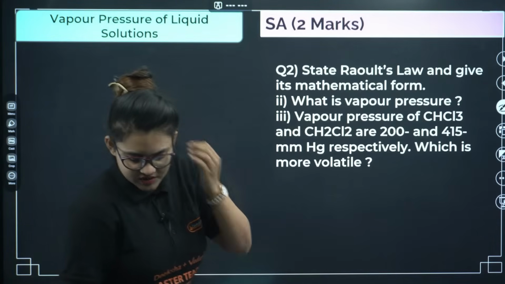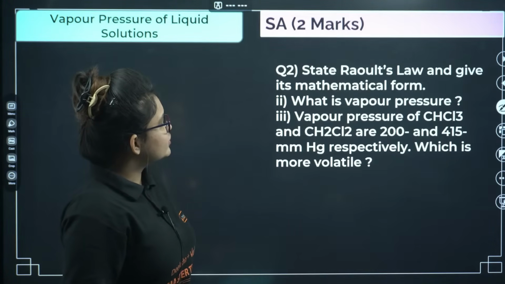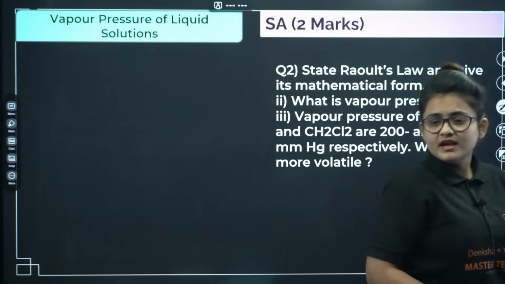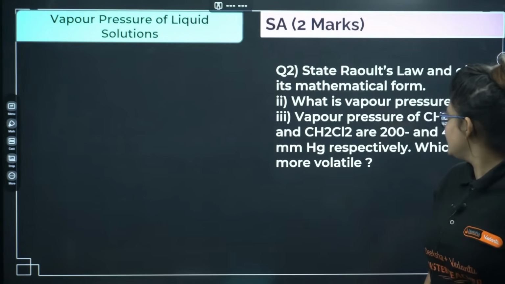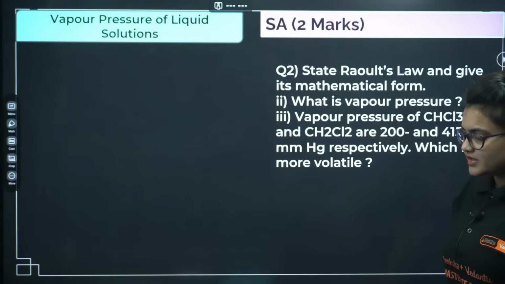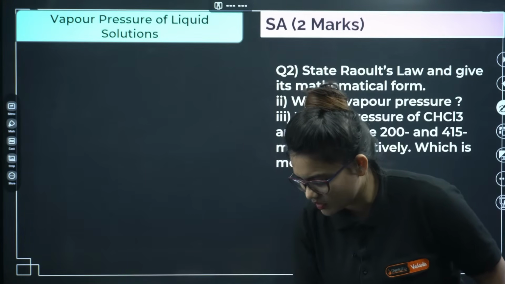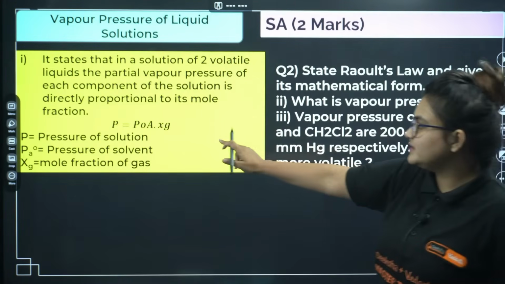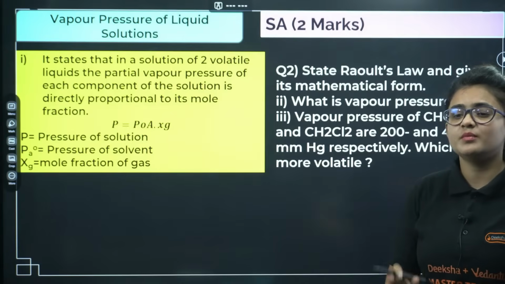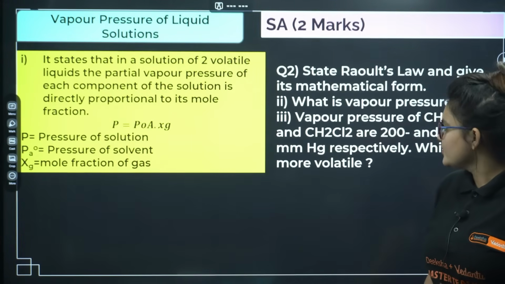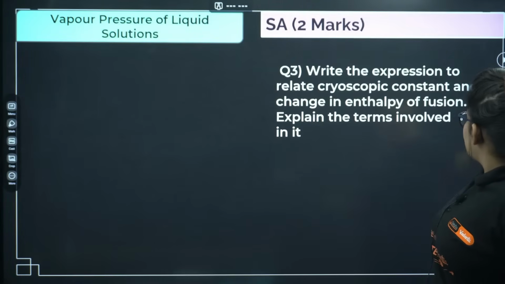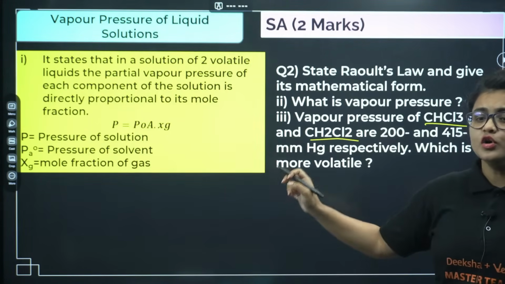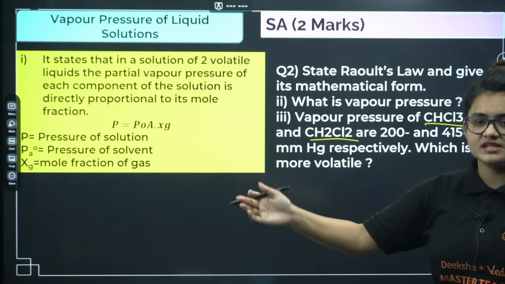Here comes the next question: state Raoult's law and give the mathematical form. What is vapor pressure? The vapor pressures of CHCl3 and CH2Cl2 are given, and you have to find out which one is more volatile. Raoult's law is one of the most important. Write the expression of Raoult's law properly and mention the proper abbreviations as well. As you can see, the vapor pressures for these two cases are mentioned, one for CHCl3 and another for CH2Cl2. CH2Cl2 has more vapor pressure and hence it is more volatile.